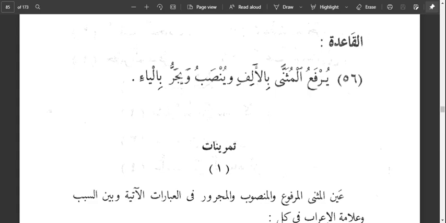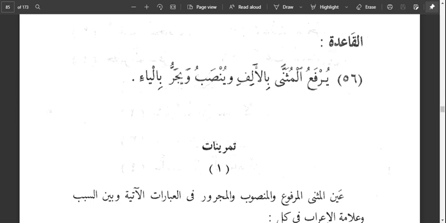Ameen. Tonight we shall be looking at the topic إعراب المثنى, which is Nahw class 69. And the reference book remains Nahwul Waadih al-Juz'u Thani, the second part of Nahwul Waadih.